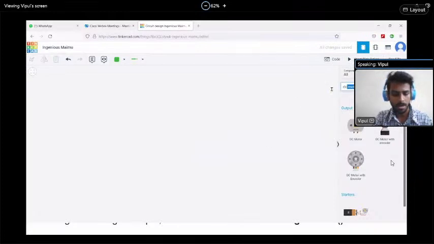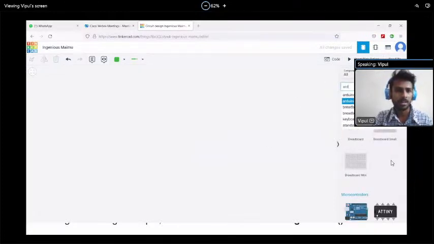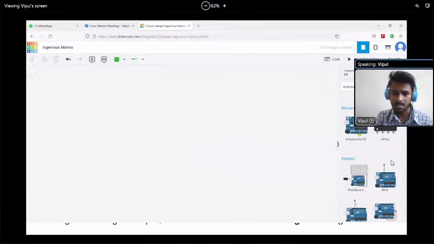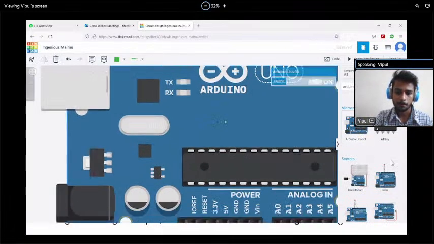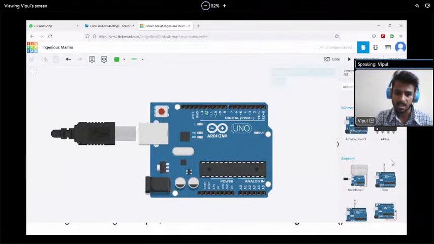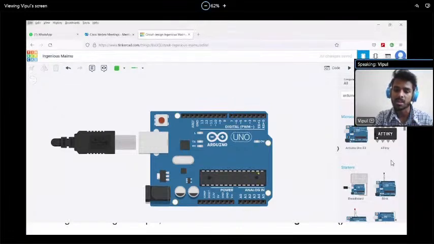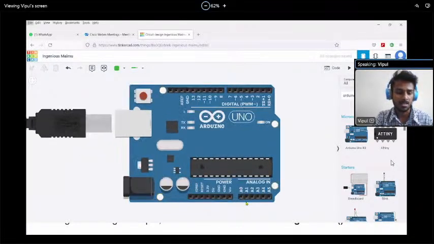Suppose I'm typing here Arduino. I'm opening Tinkercad, and now I'm just typing Arduino. As we can see, there are 14 digital input output pins, from 0 to 13, and a total of 6 analog pins. What does it mean? We can connect digital kinds of sensors and devices to the digital pins, and on the analog pins we can connect analog kinds of devices.